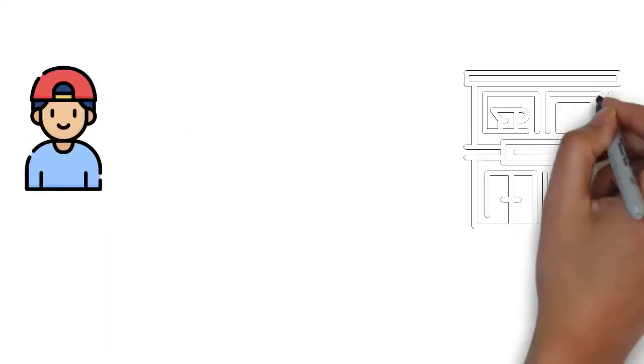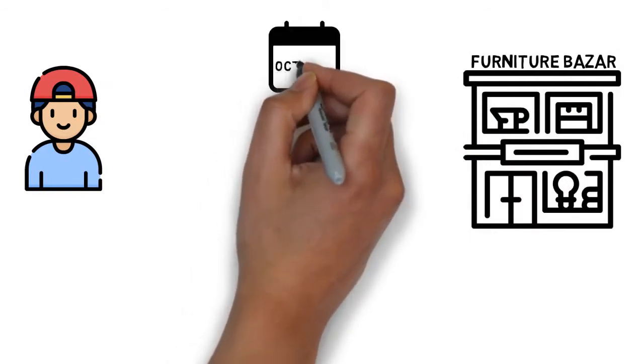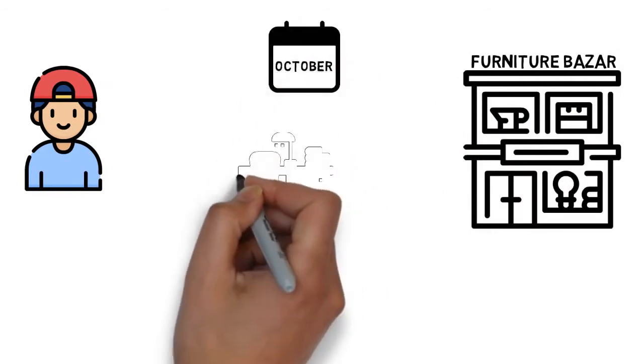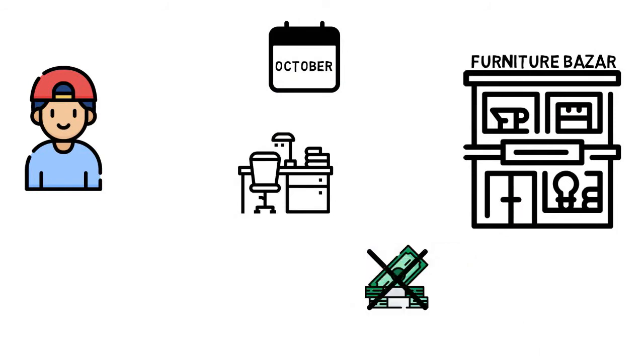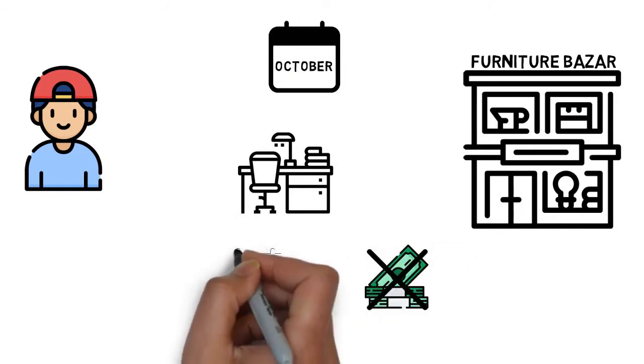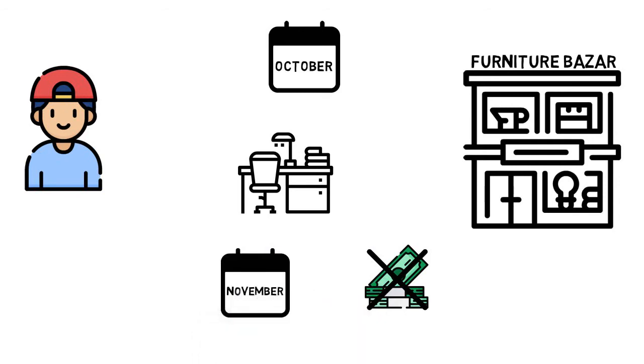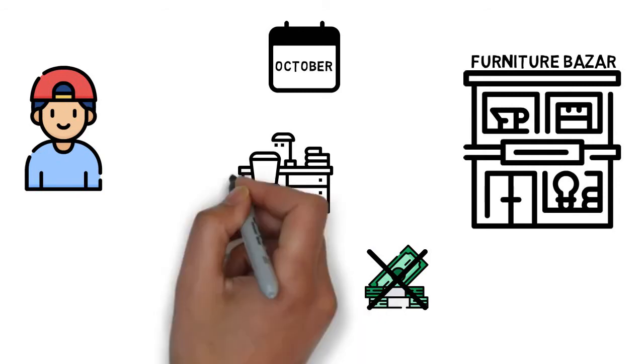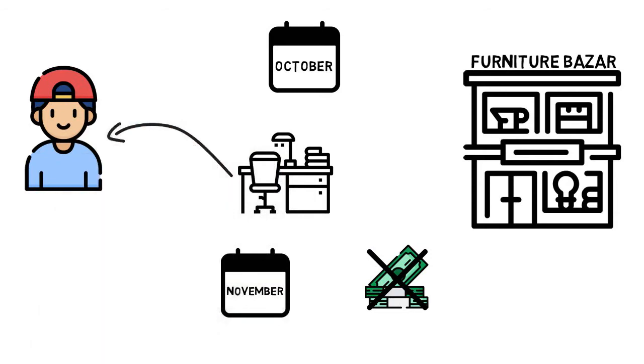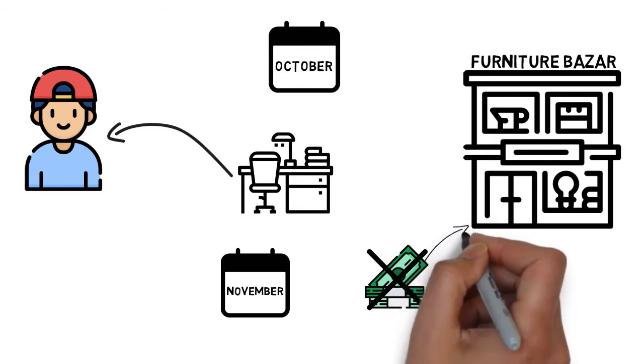Let's assume David went to Furniture Bazaar in the month of October and purchased that table, but he didn't pay the money and he promised to pay the money in the month of November. The Furniture Bazaar agreed and delivered the table to David's house. He used the table. Now tell me whether there is any transaction happened. Yes, there is a transaction as the table has been delivered to David's house. He didn't refuse the delivery of the table. So he is bound to pay the money to the Furniture Bazaar.